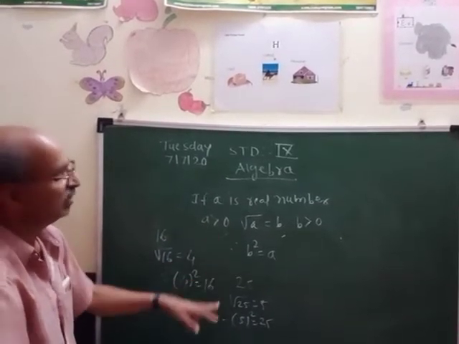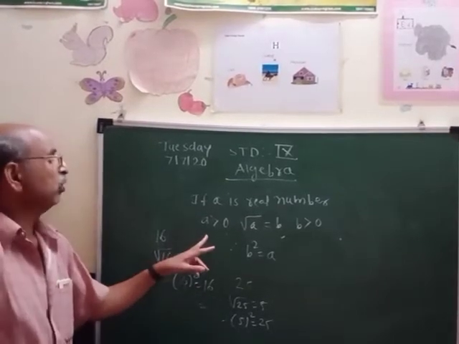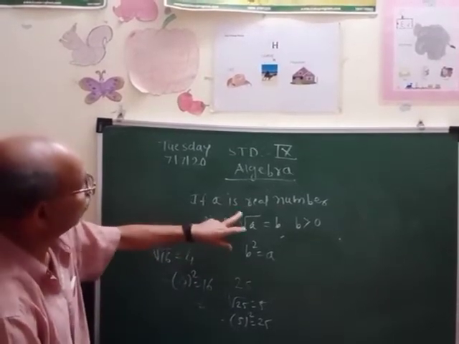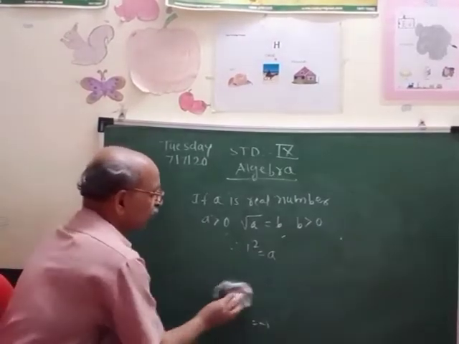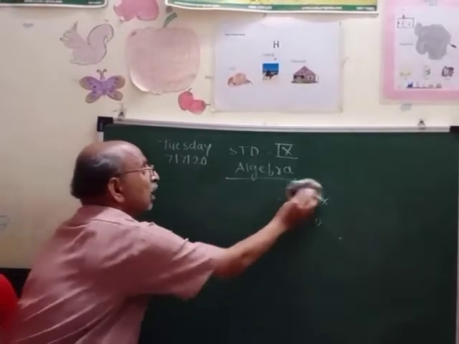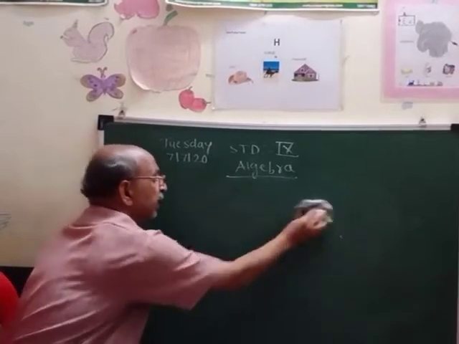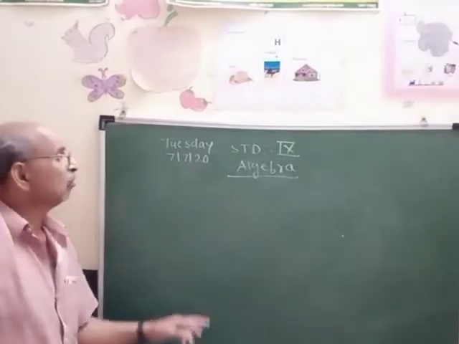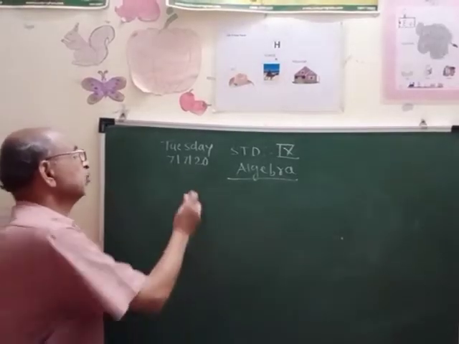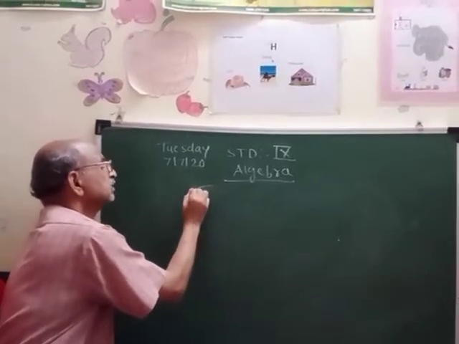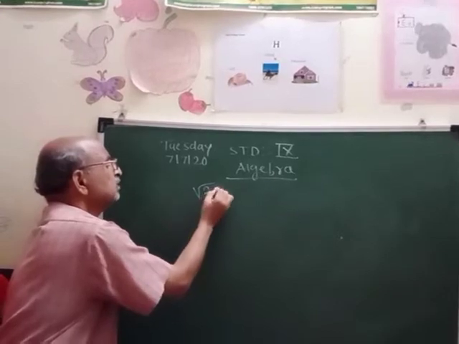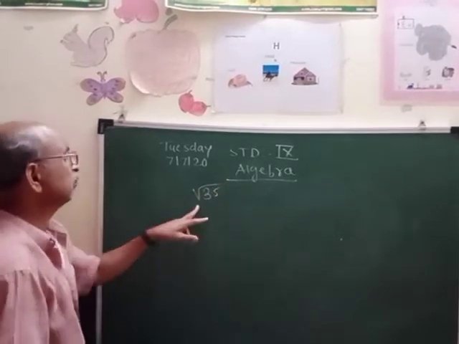So by using this, we can show any real number on the number line geometrically, and we will see how to represent the square root of any real number on the number line. Suppose we have to show root 3.5. Now this is a positive real number.